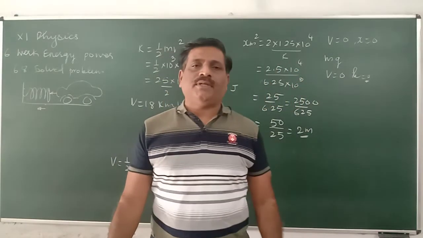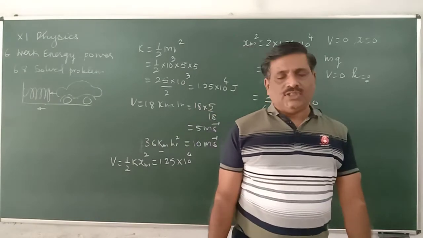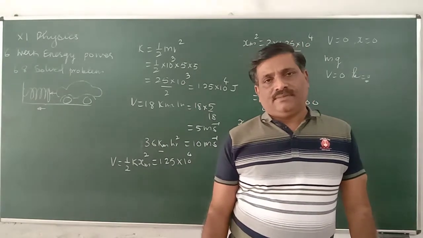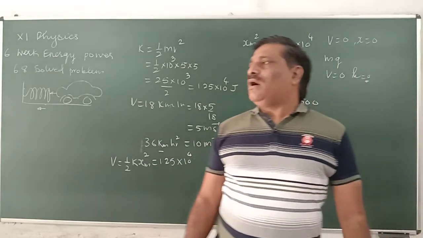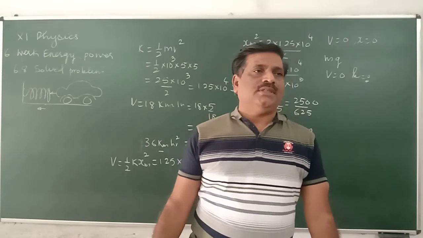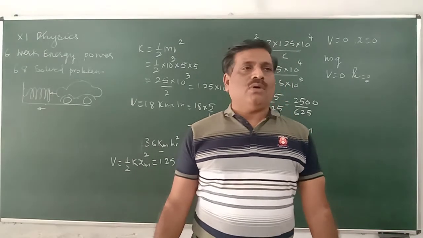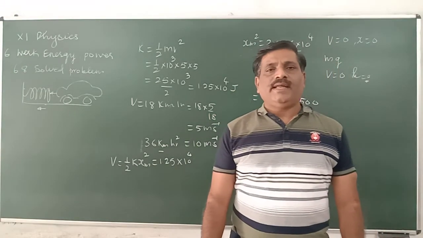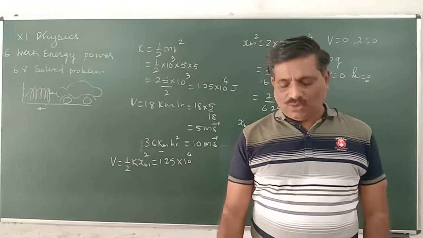But in a later chapter we will see that the gravitational potential energy is 0 when h is infinity. So we have the freedom to choose the zero of the potential energy according to our convenience. But once it is set, throughout the problem we cannot change it. These are three important points for this problem. That's all. Thank you.